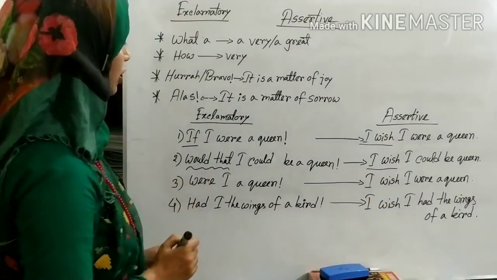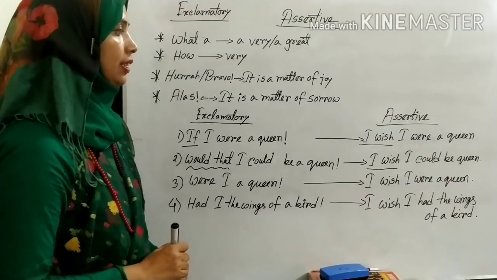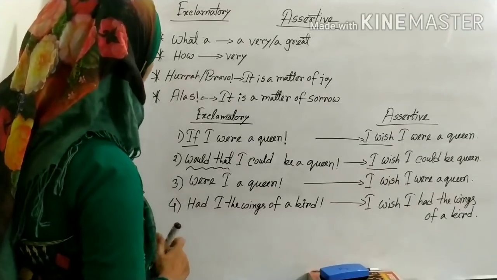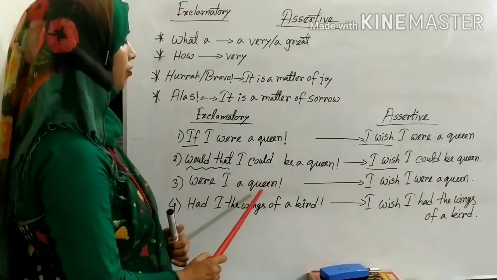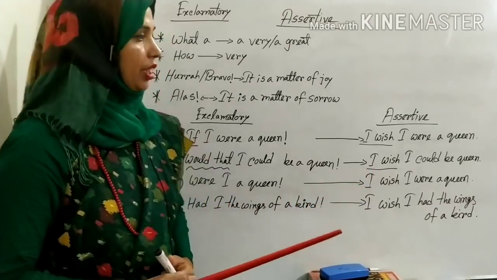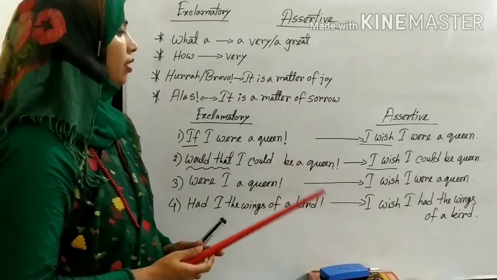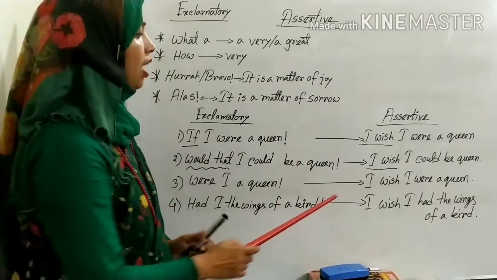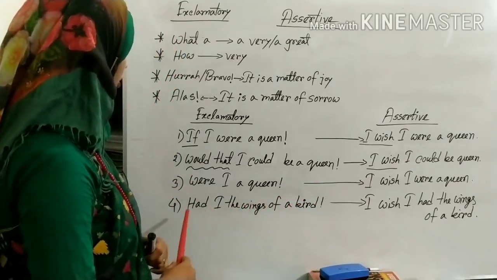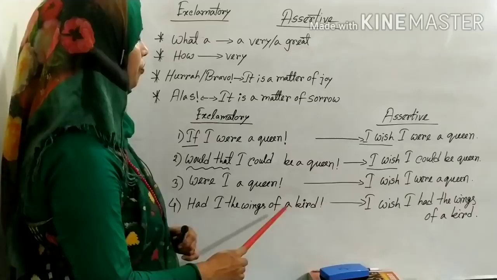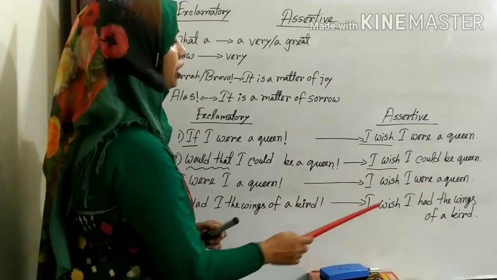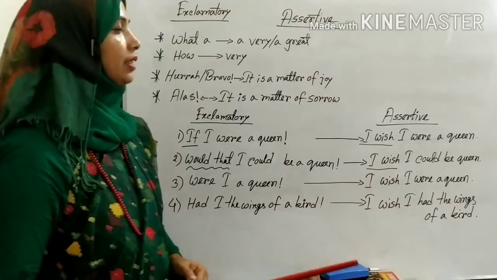That means would that I could be a queen, you will write for assertive sentence I wish I could be a queen. Were I a queen? When you will find this type of expression, you can start with I wish. That means were I a queen, you will write for assertive sentence I wish I were a queen. For the last one, had I the wings of a bird. For assertive sentence, you will write I wish I had the wings of a bird.